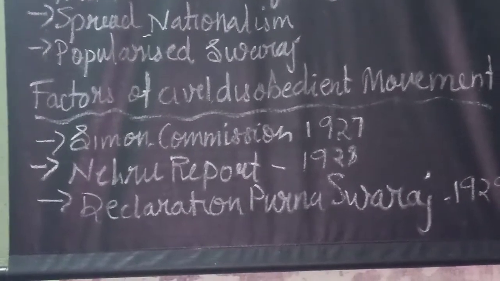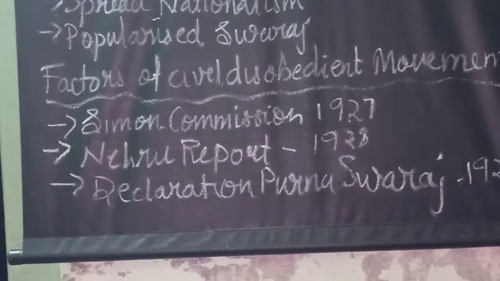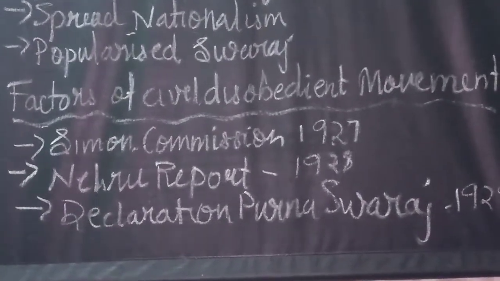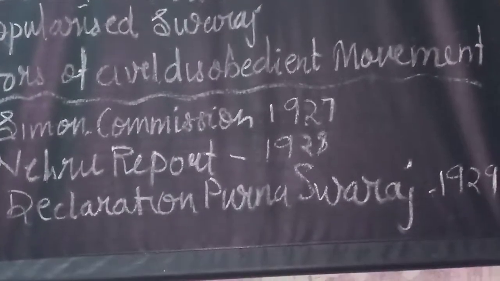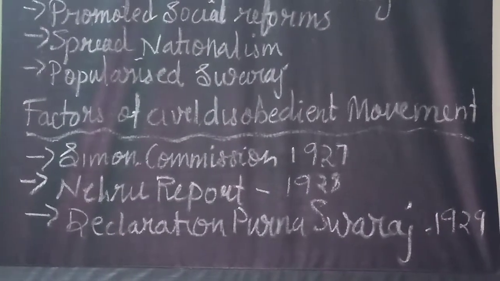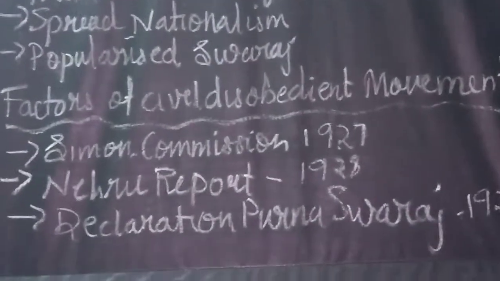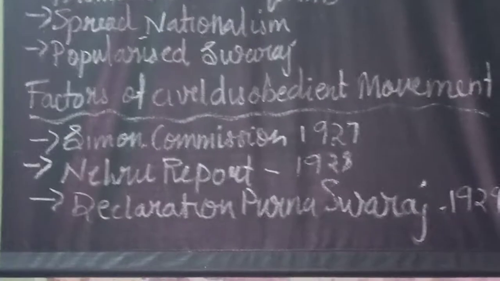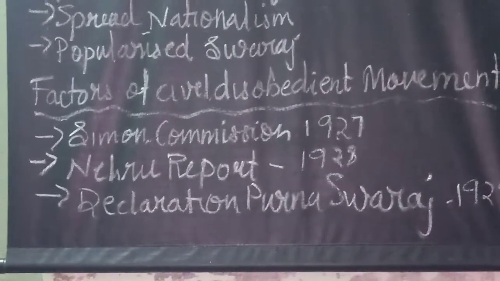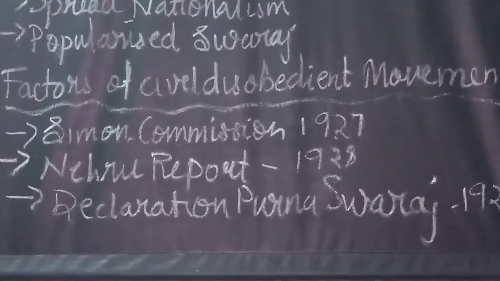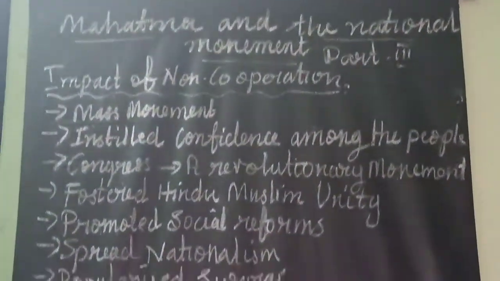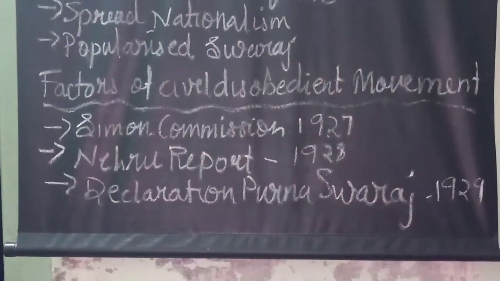Okay. So the Simon Commission was a statutory commission under the leadership of Sir John Simon, constituted by the Tory government in Britain. Seven members were there in the commission, appointed to investigate the need for further constitutional reforms. But they were only British people. No Indians were there at all. So according to Indians, it was a deliberate attempt to insult the self-respect of Indians.